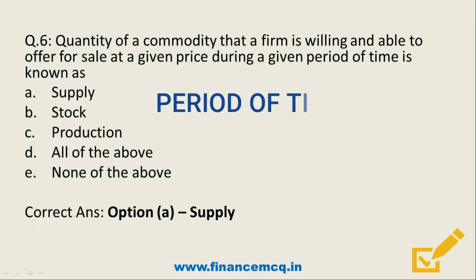It's option A, supply. Friends, remember the difference is in the context of time. When the question says period of time, then it is supply, and if on a particular date or time, then it is stock. So the correct option is option A.